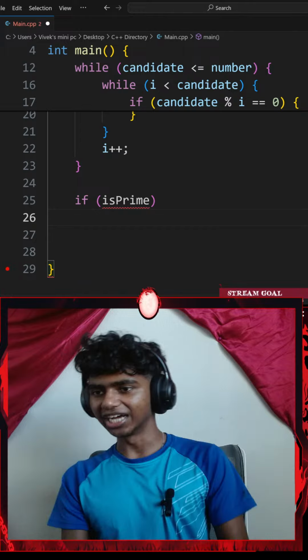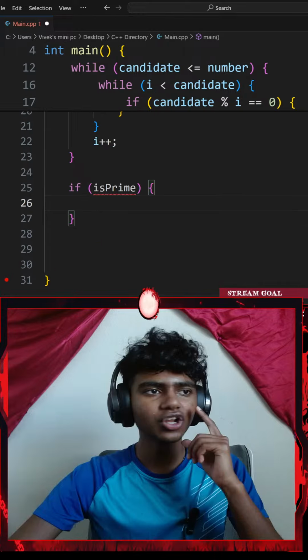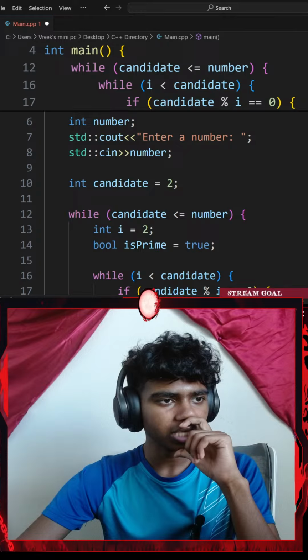Okay, I'll go with a pair of curly braces. isPrime? Why is prime? Oh, I think I know why. Because most likely the isPrime is inside of my while loop. So I should probably get my isPrime outside my while loop. Okay, let me copy that. Delete that. There we go.